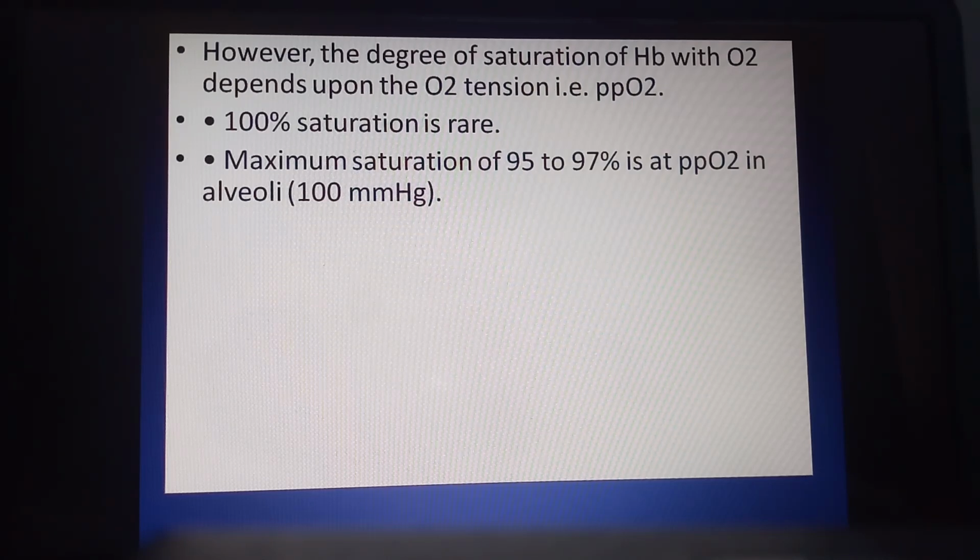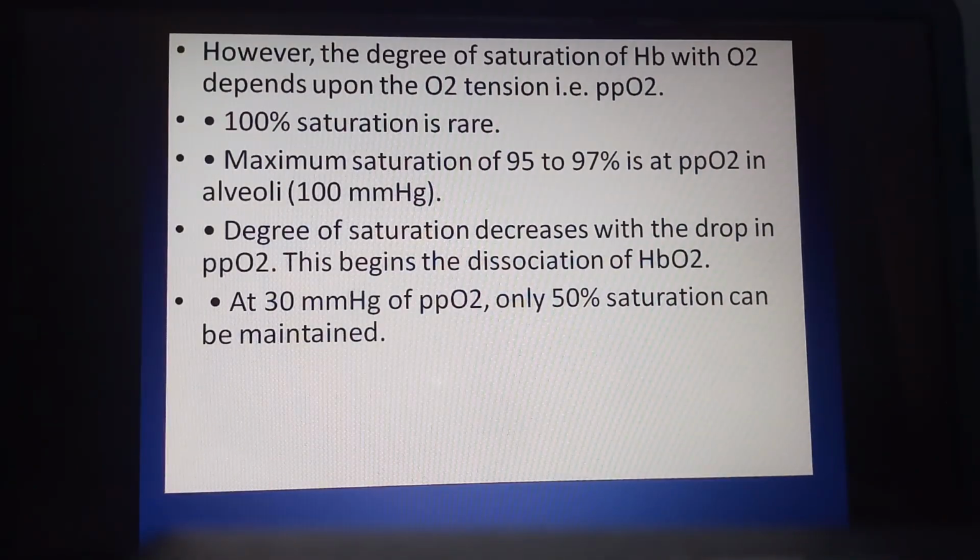This is possible when the partial pressure of oxygen inside the alveoli is 100 mmHg. The degree of saturation decreases with a drop in the partial pressure of oxygen. This begins the dissociation of hemoglobin and oxygen from each other. That means oxyhemoglobin starts to dissociate and forms Hb plus 4O2.